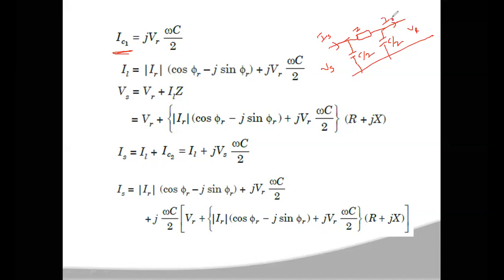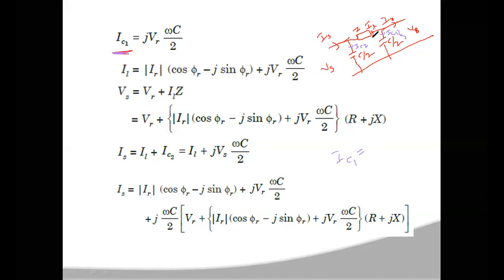Okay, they were represented with small letters. This Vr, IR are small letters. Current flowing through the load impedance is IL, and current flowing through the receiving end capacitor will be IC1, and this is IC2. I am drawing again here the previous network only. So now to determine the expression for IC1, what is the IC1 here? IC1 is the current flowing through half of the capacitor which is connected at the receiving end.